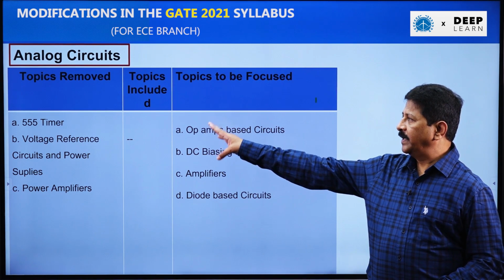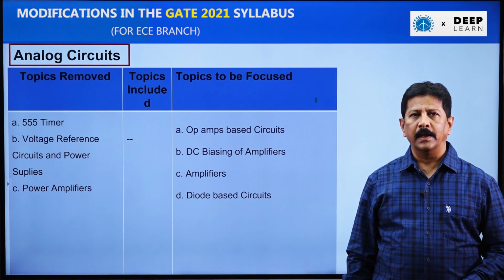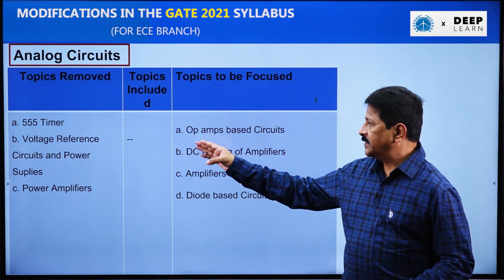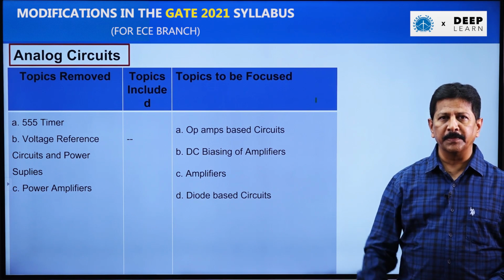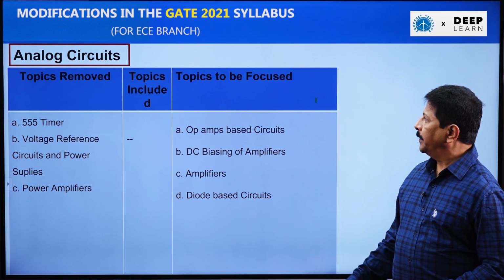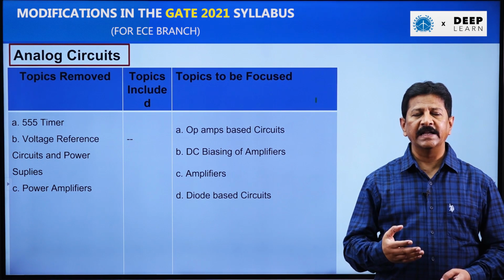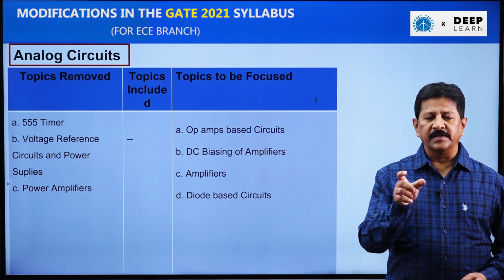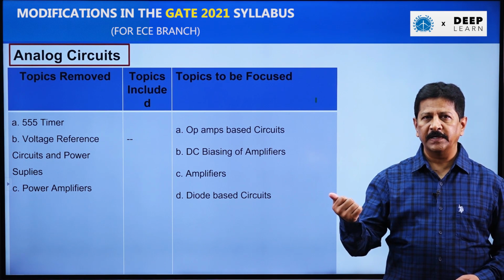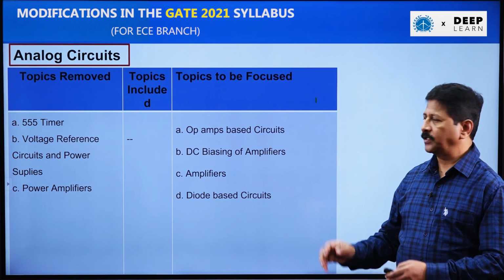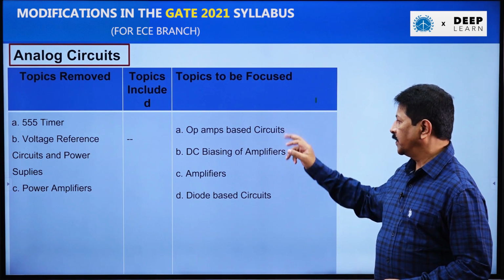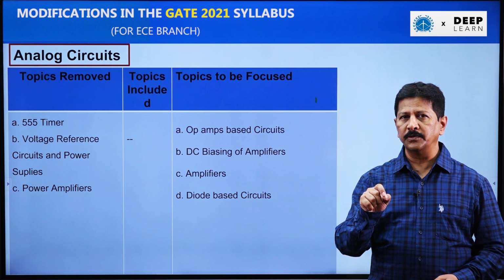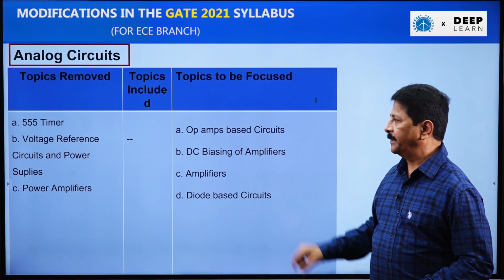The triple type 5 timer is not there in the syllabus, and also the power amplifiers have been removed. The voltage reference circuits as well as power supplies are also excluded from the syllabus. And coming to the important topics to be studied for the GATE examination: the DC biasing of amplifiers, both BJT amplifiers and MOSFET amplifiers, we need to be very thorough with that. And apart from that, op-amp based circuits, amplifiers and the diode based circuits. Most of the time the questions come in these 4 topics only.